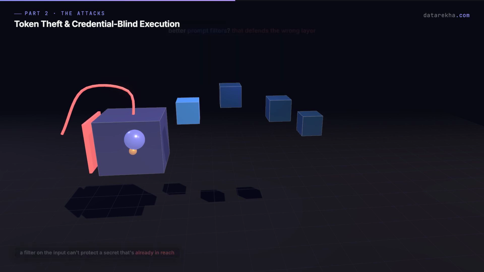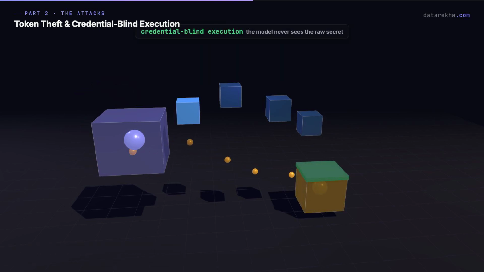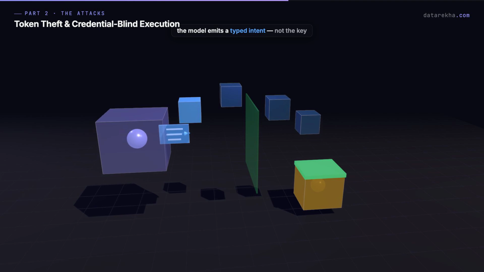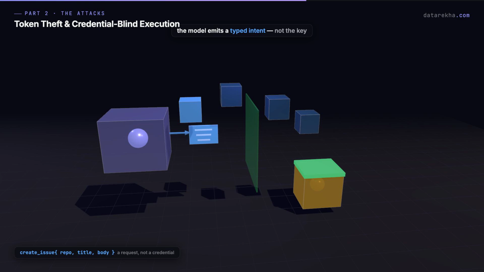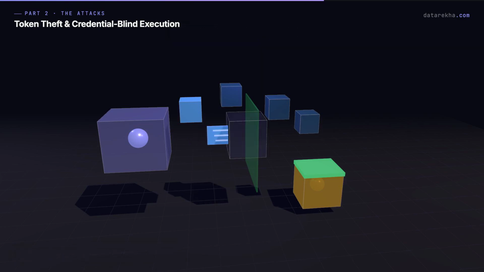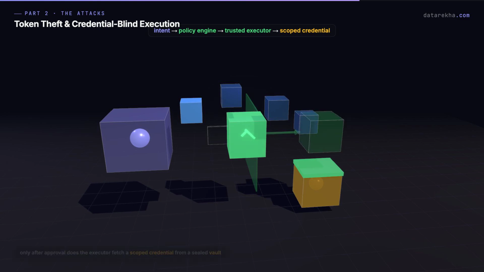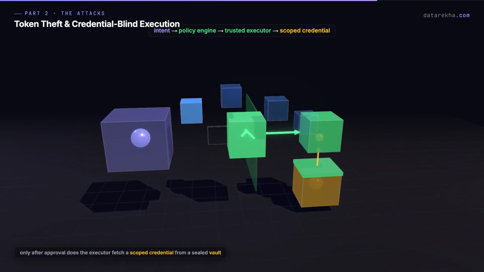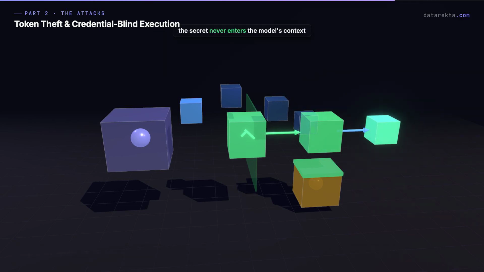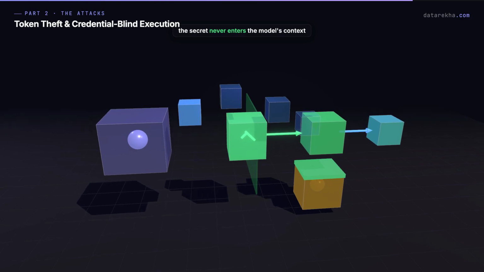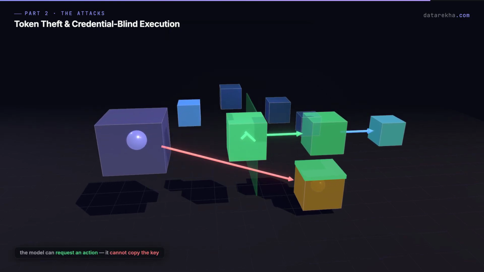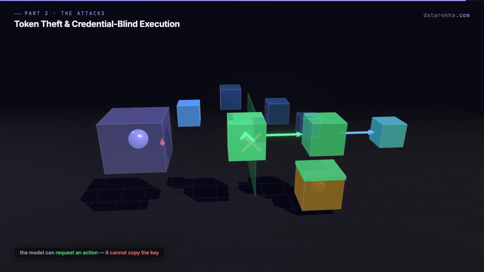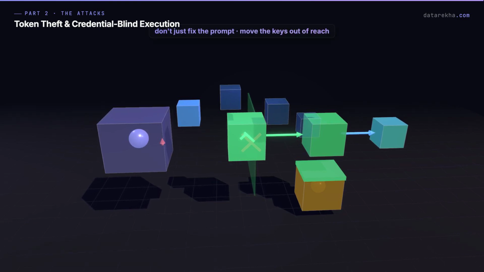The better architecture is credential-blind execution. The model does not see the raw secret. The model emits typed intent. For example, create a GitHub issue in this repository with this title and this body. Then a policy engine checks whether this action is allowed. Only after approval does a trusted executor fetch the scoped credential from a vault and perform the action. The secret never enters the model's context. The model can request an action. It cannot copy the key. This is one of the most important ideas in AI agent security. Do not just fix the prompt. Move the keys out of reach.